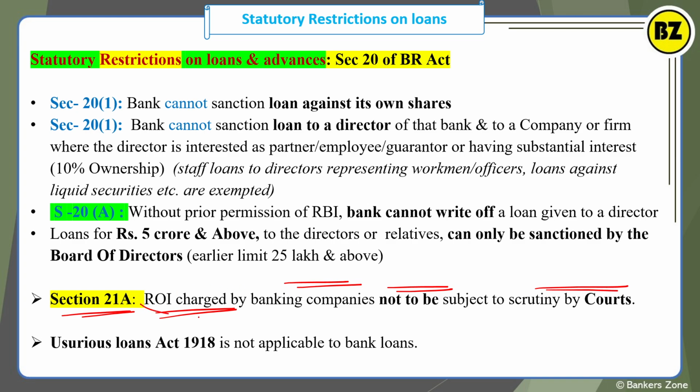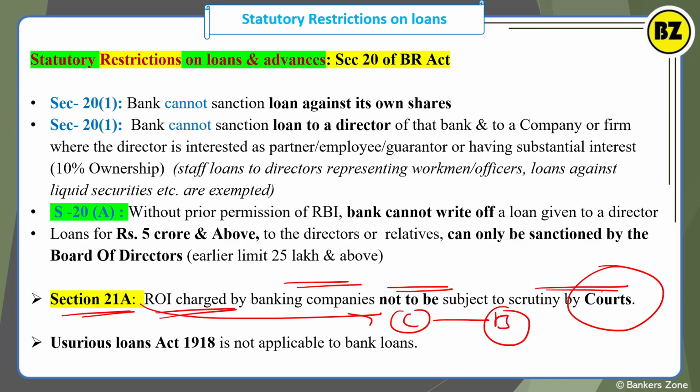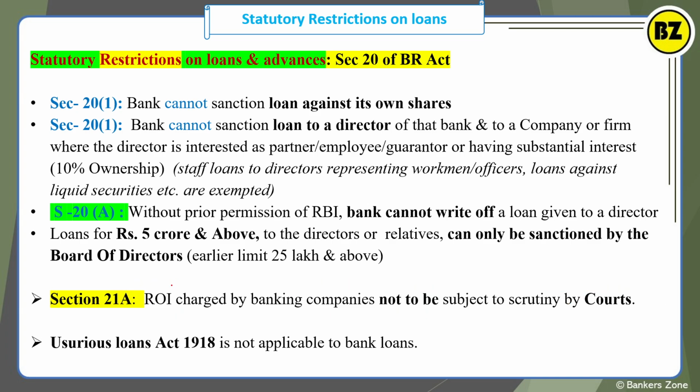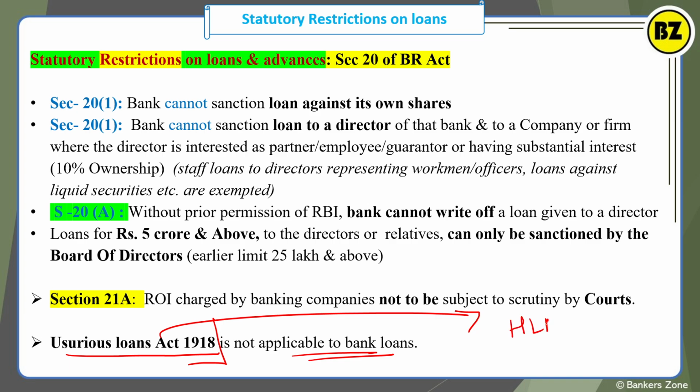So whatever rate of interest the bank can apply is decided by the bank, right? So the court cannot interfere in the rate of interest which is decided by the bank. This is what Section 21A is about. And one small thing: the Usurious Loans Act 1918 is not applicable to the bank. How? Because this act is all about the fact that a higher rate of interest cannot be charged by private lenders. This is all about the Usurious Loans Act, 1918.